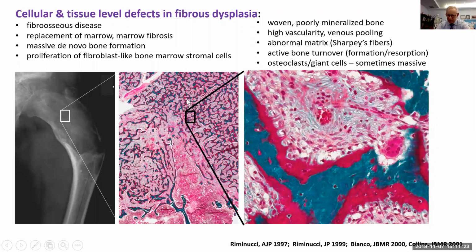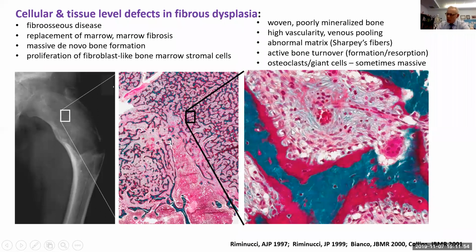You can see all of the green and blue in this lesion here represents bone. But there's replacement of the normal bone marrow with this fibrous tissue that's shown here. In fact, there's massive de novo bone formation throughout here, but it's woven, poorly mineralized bone as shown here in the slide. It's highly vascular. You can see this blood vessel here with red cells coursing through it and depositing red cells in this venous lake here, very vascular tissue, a lot of bleeding during surgery.